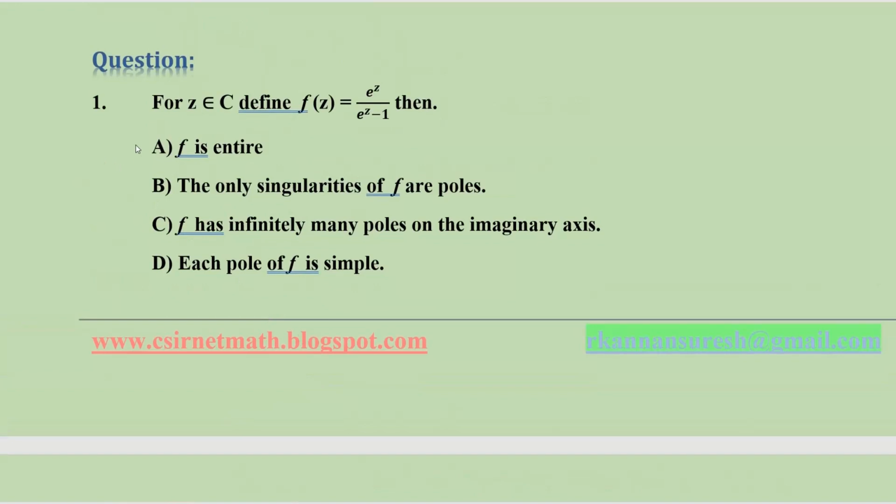Option 1 is eliminated, it cannot be an entire function. All other options are correct. The only singularities are poles, and they are at 2nπi. 2nπi is purely imaginary, so it lies on the imaginary axis. So this is also correct, and each pole of f is simple, so this is also correct.